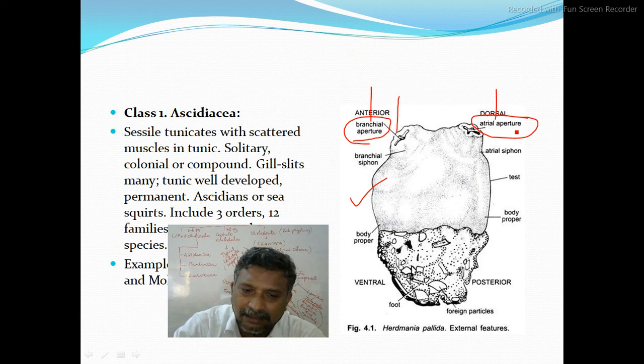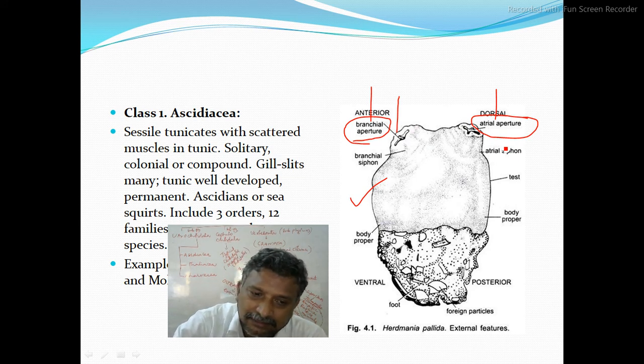Whenever they feel there is a danger, a predator or an enemy, the water present in their body comes out forcefully through the anterior branchial aperture and the posterior atrial aperture, just like water comes from a fountain.